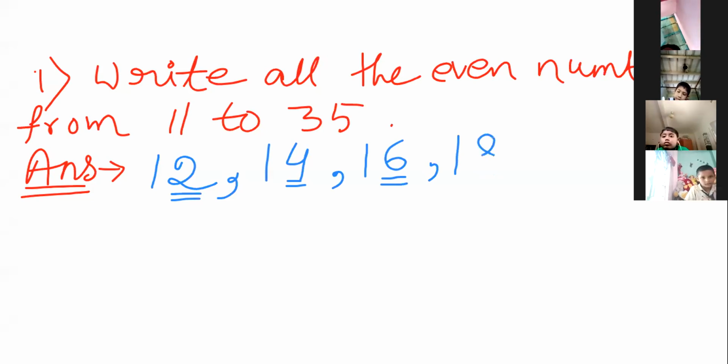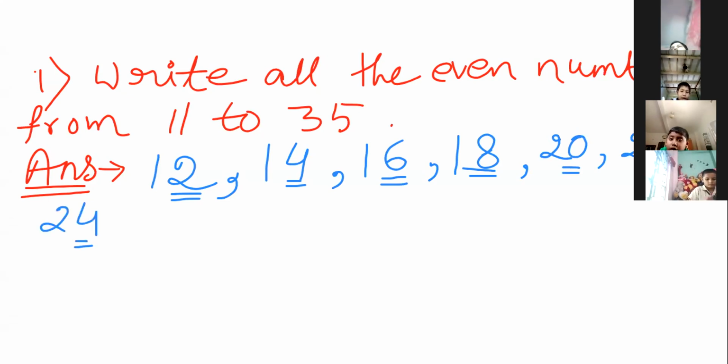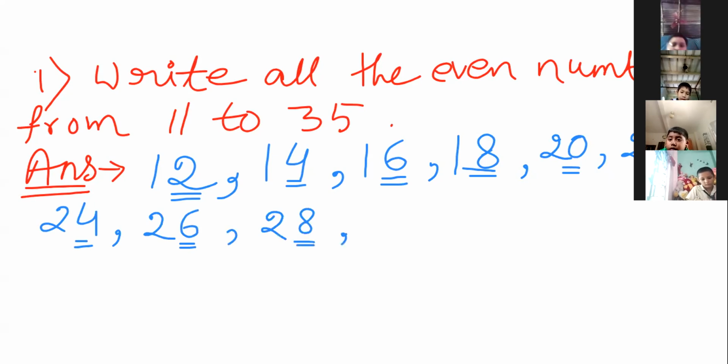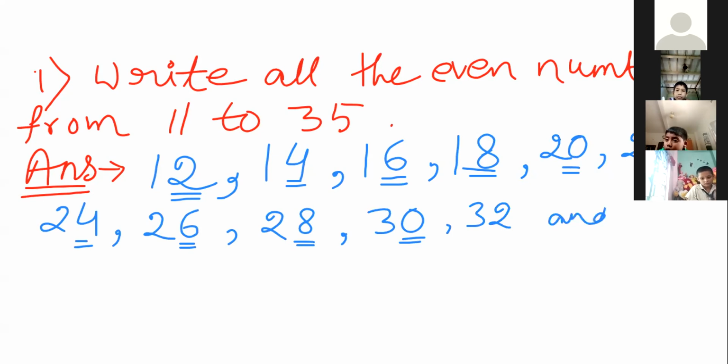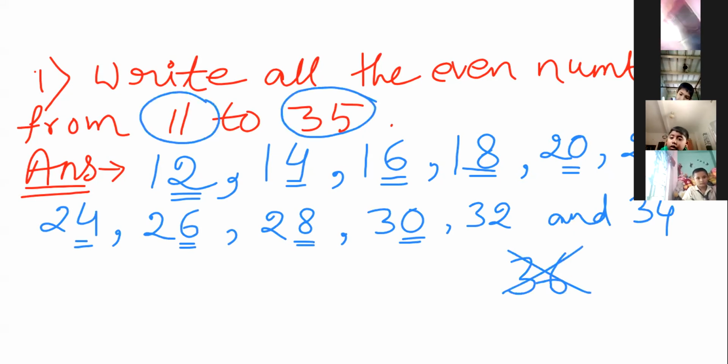It will be 18. Understood? Then after that, 20. One place gap, 22, 24, 26, 28, 30, 32, and 34. Look, 36 we are not going to take. Why? Because it is up to 35, Tom. So 36 is greater than 35. Yes, Tom. Dia, understood?